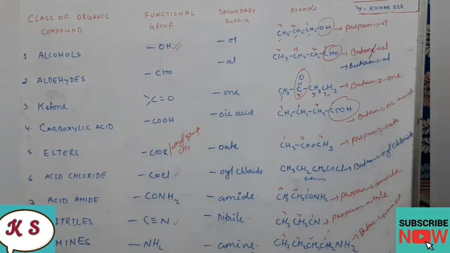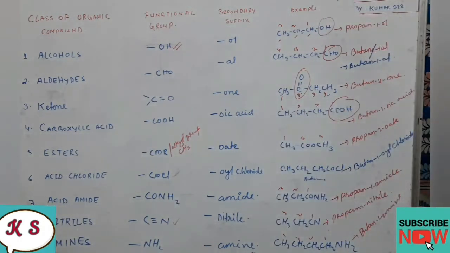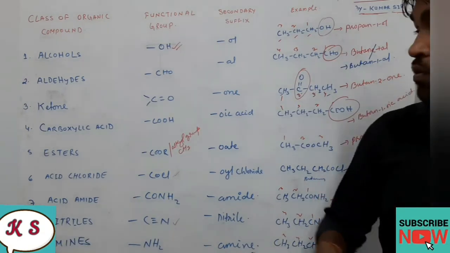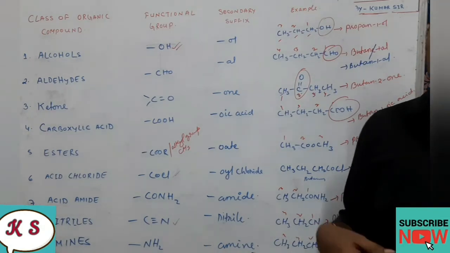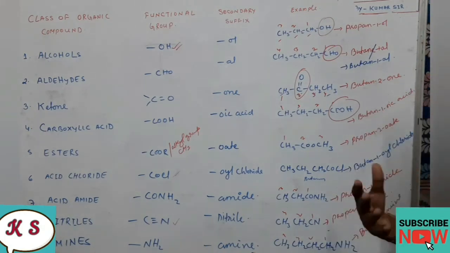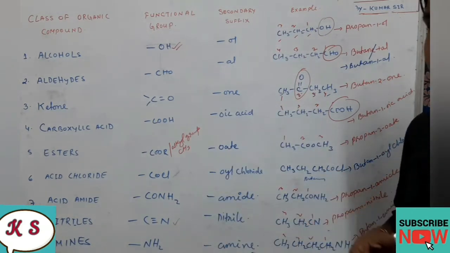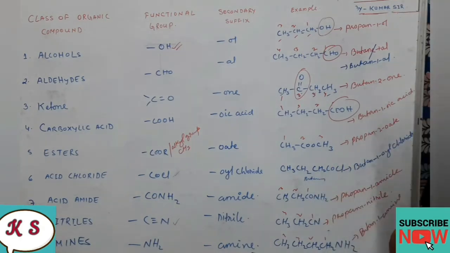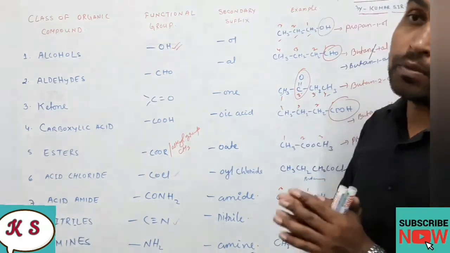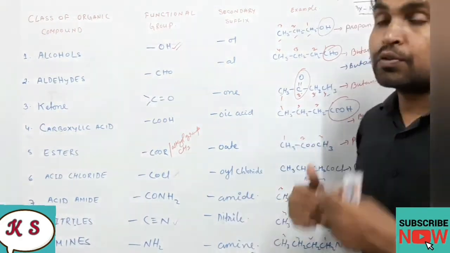So I hope you got a little basic idea about these functional groups and how to name them. You will take it down, and you, dear students, will go through this, learn the table properly, so that in the next class we will start with the different types of functional groups. All this, whatever we have learned, we will mix up together, and we will try to write the IUPAC name of those compounds. I really want from the bottom of my heart, dear students, that the trouble which I am taking for making the videos should help you.